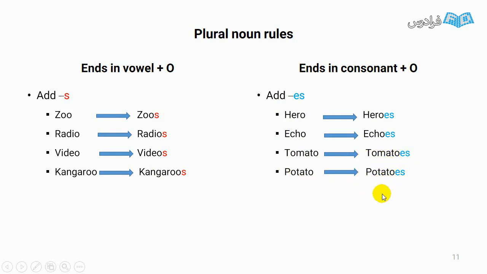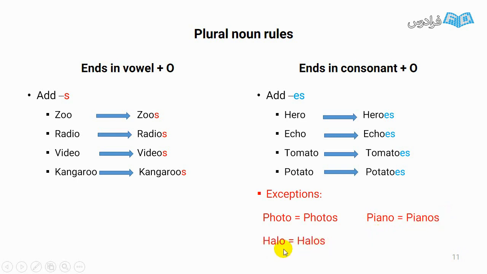But there are some exceptions. Words like photo. Although it ends in consonant and o, we don't add es. We just add s. Or piano. We just add s. Or here. Consonant and o. But we just add s.